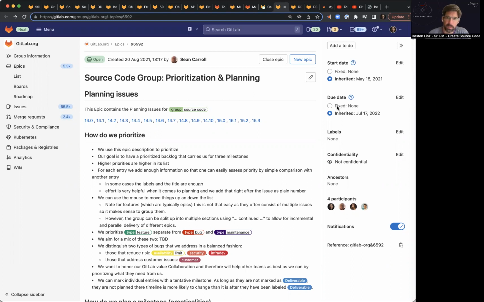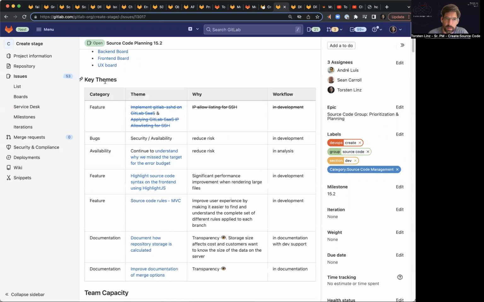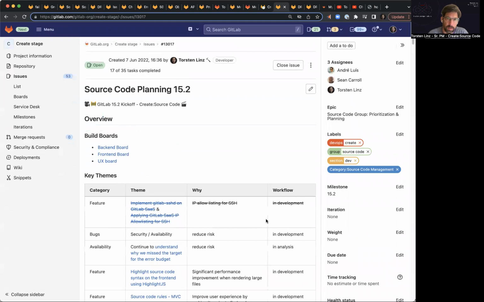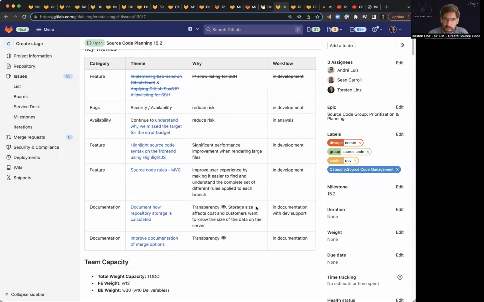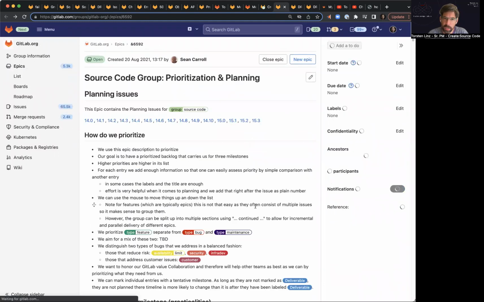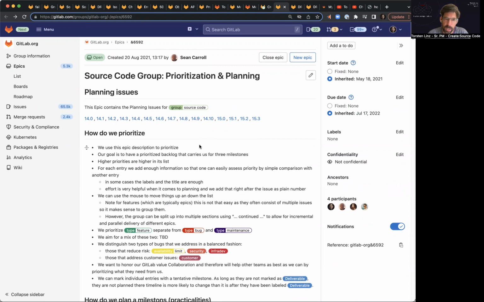In the past, what we have done is we've typically created a planning issue. It looks like this. And I've recently added the key themes that tell the story of what a certain milestone is about. What this gave us is a clear view on a specific milestone, but it didn't give us a clear view of what's coming after that milestone and after that milestone. So we didn't have a very good predictability and view of, let's say, what's coming in the next 3 months. And I hope that we can change this.